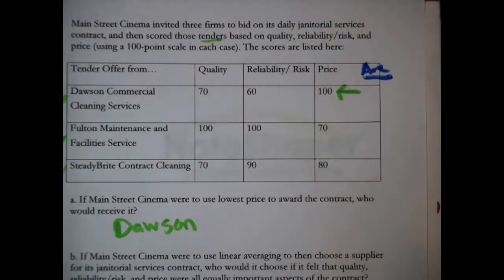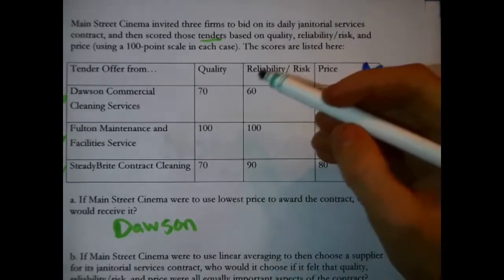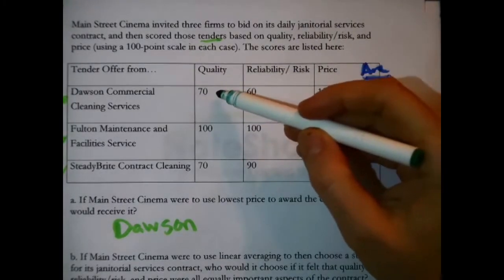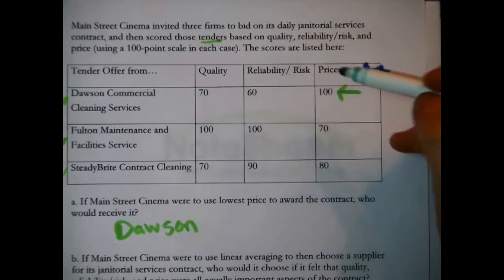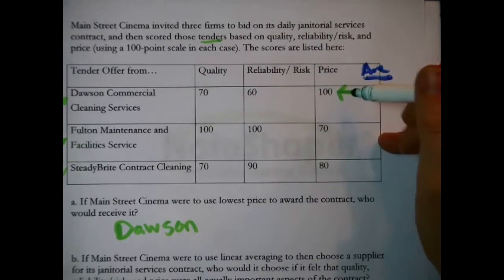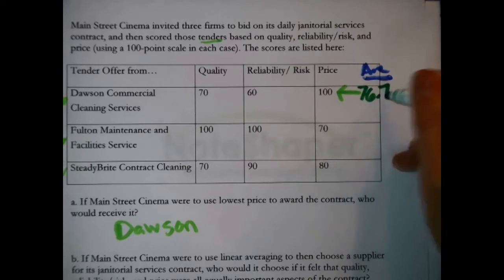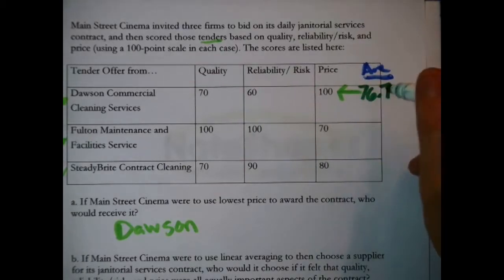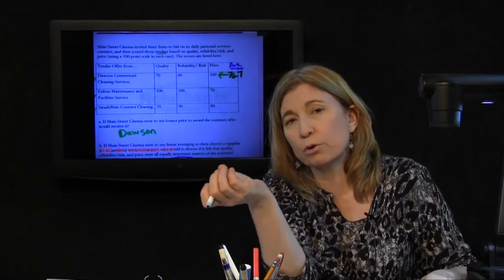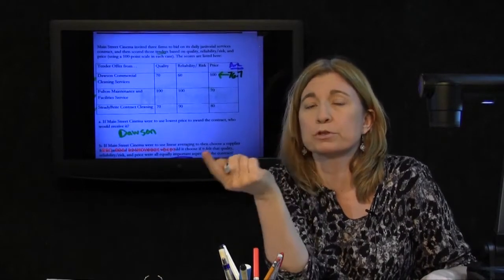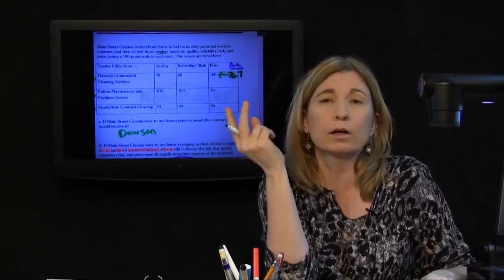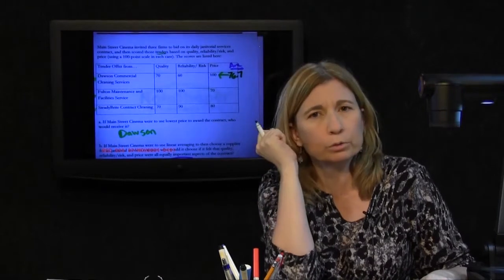Let's create another little column: simple average score. Dawson Commercial Cleaning Services received a 70 for quality, a 60 for reliability and risk, but a 100 for price. That averages to 76.7. That would be their linear averaging score if we felt that those 3 attributes, quality, reliability and risk, and price, were all equally important.